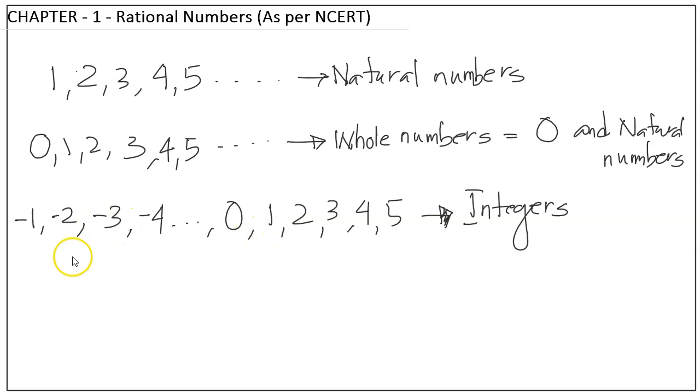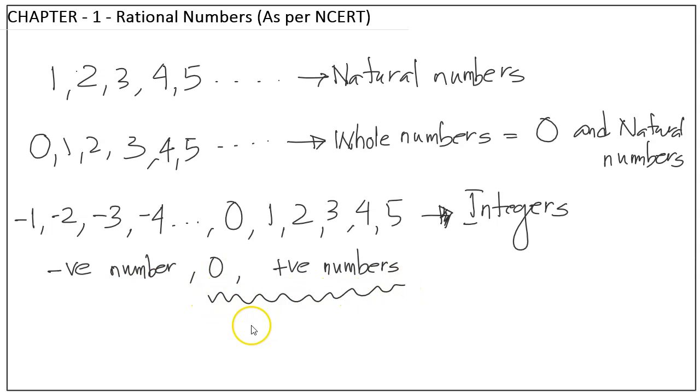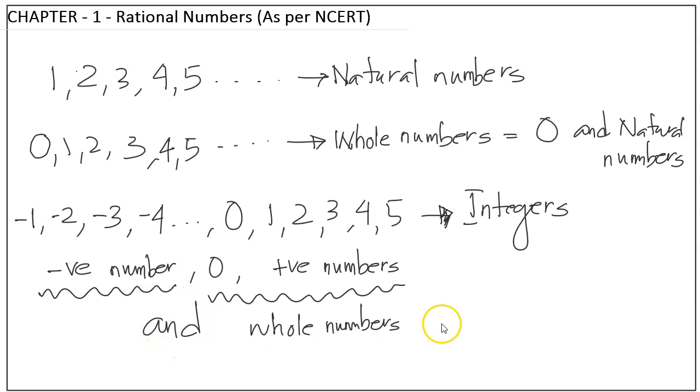Integers are basically negative numbers, 0, and positive numbers. So the 0 and positive part are the whole numbers, and the other part is the negative numbers. So we can say negative numbers and whole numbers together are equal to all the integers.